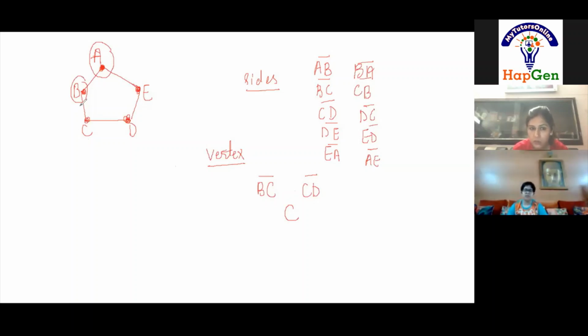Yes, ma'am. Don't say B to C. You have to say BC, side BC, because BC is a side. Say CD, CD is a side. You can also say DC. It's your wish whether you write it in the form of CD or DC. So vertex is clear? Yes, ma'am. When any two sides of a polygon meet at a point, that point is known as a vertex.